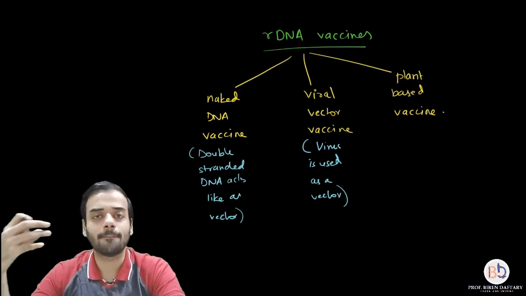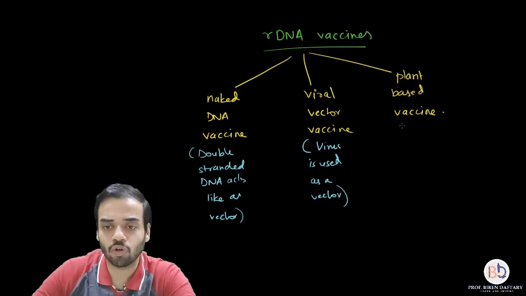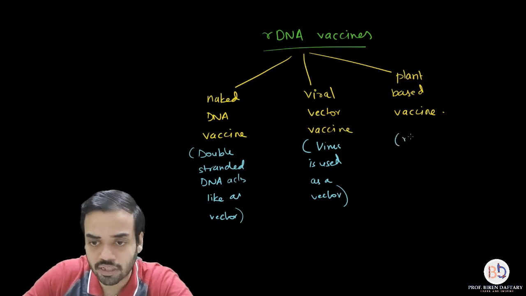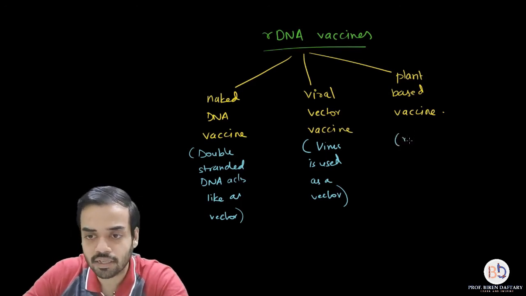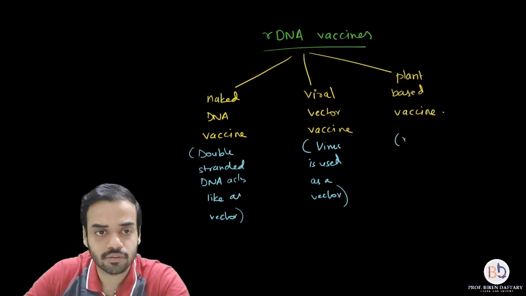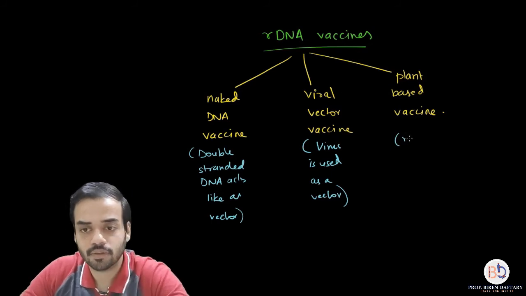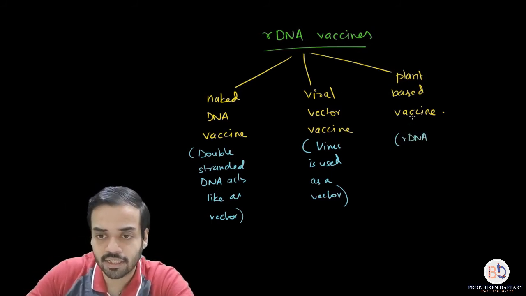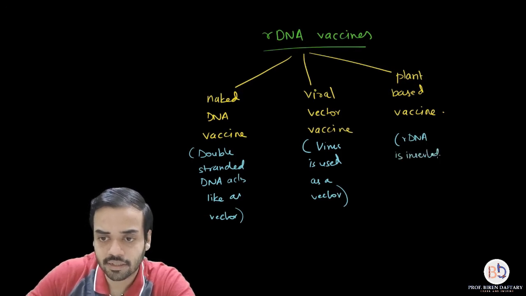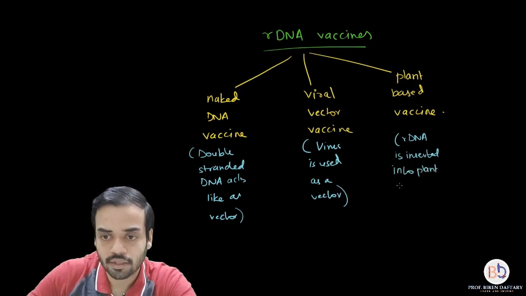So that is a plant-based vaccine. I hope this is clear. I will write it down over here: recombinant DNA is inserted into plant genome.